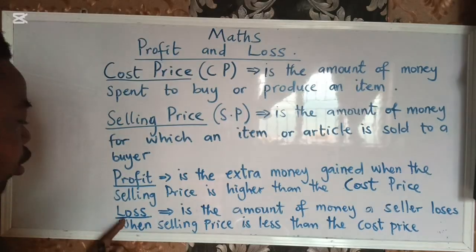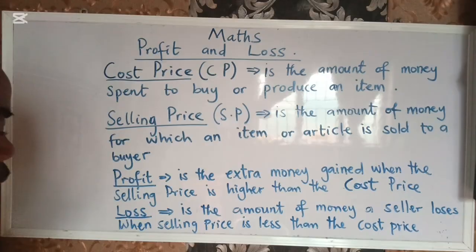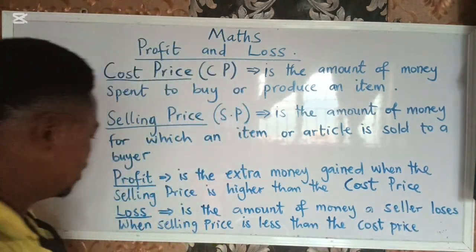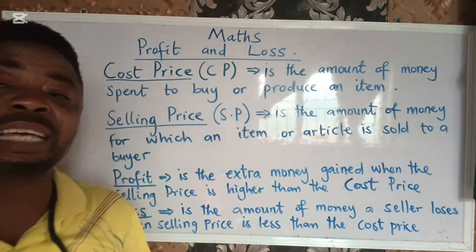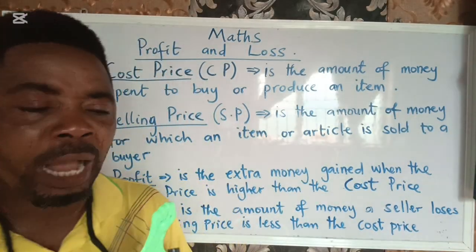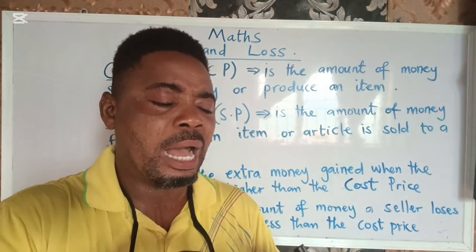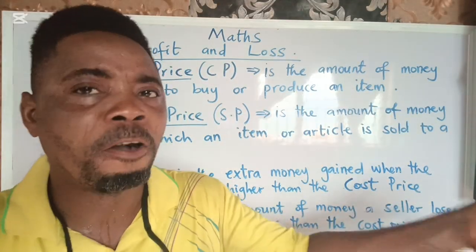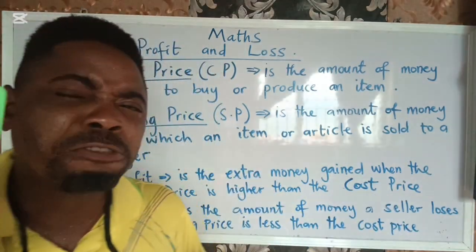Now, the next thing is loss. Nobody pays for this, but it happens. Now, what is loss? It is the amount of money that a seller loses when the selling price is less than the cost price. Probably I bought this thing 500 naira, and now Mr. eBay wants to buy it from me, and I told Mr. eBay, you are my friend though. Okay, you know what? Bring 400 naira. And Mr. eBay said thank you, and he collected this thing from me for 400 naira. So I have sold it for 400 naira.